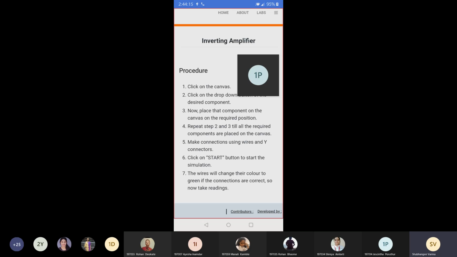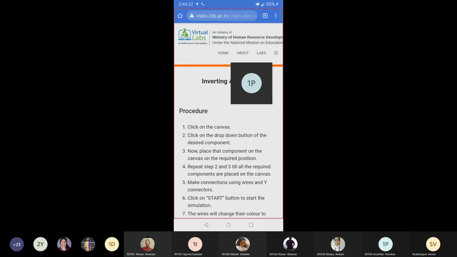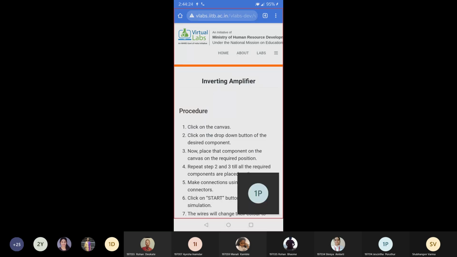I'm going to tell you the procedure while performing. Can you see the entire screen? So, try to simulate the practical along with me, because I'm going to ask you to share the screenshot.